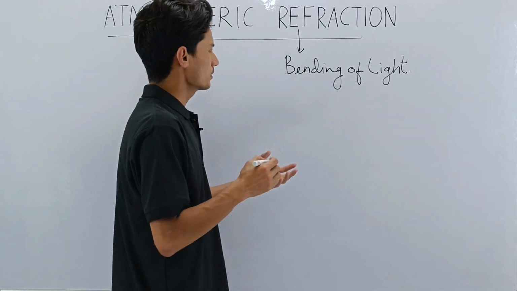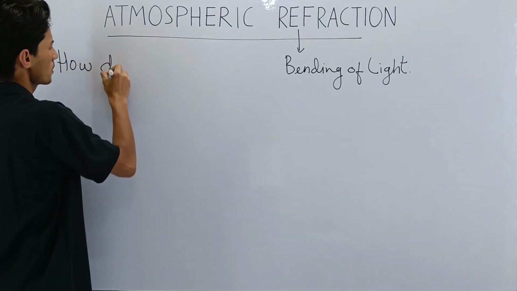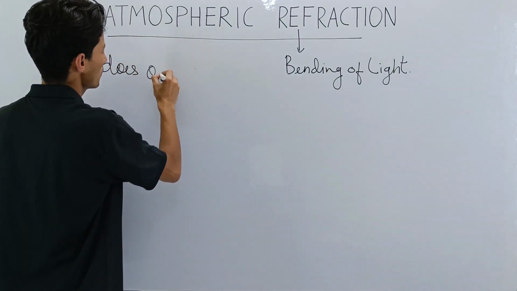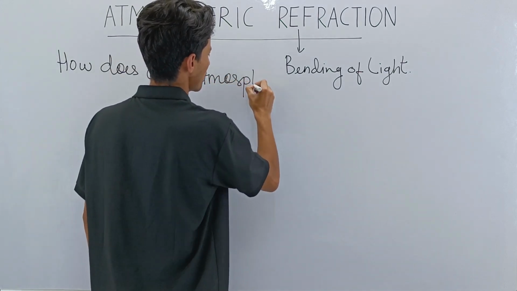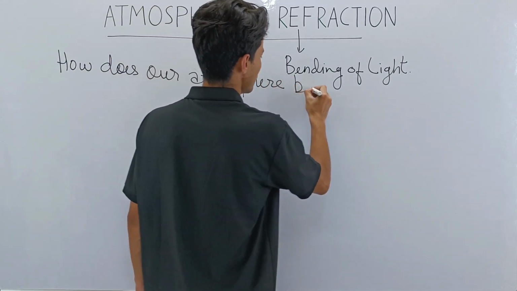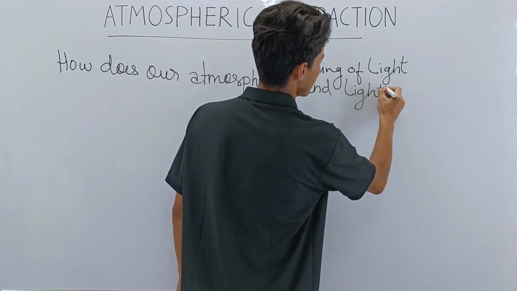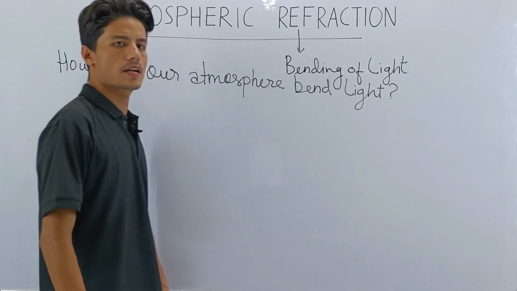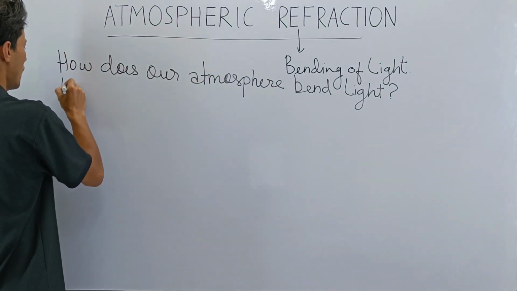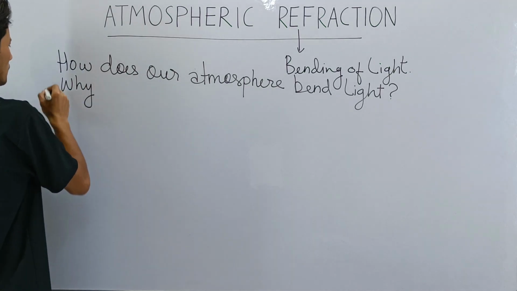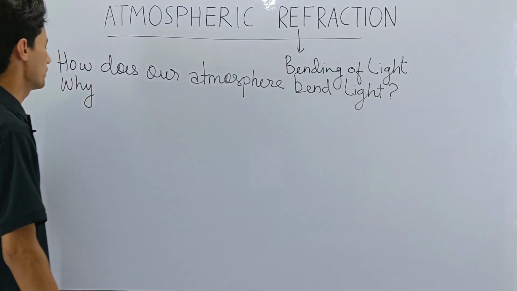So now let's try to understand how. How does our atmosphere bend light, or even why does our atmosphere bend light? It can be how or why, it will work both ways. How does our atmosphere bend light, or why does our atmosphere bend light?